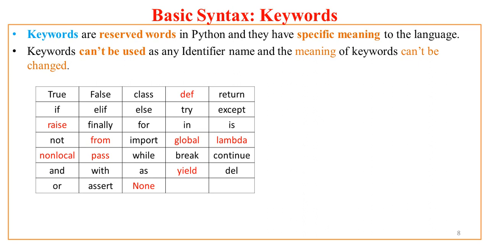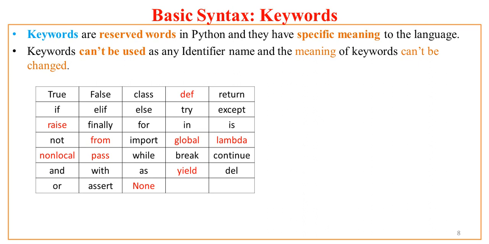They are called keywords, and these keywords can't be used as any identifier name. As I told you, you don't have the freedom to use these keywords as a variable name, an array name, a function name, a method name or a class name, and the meaning of these keywords can't be changed.